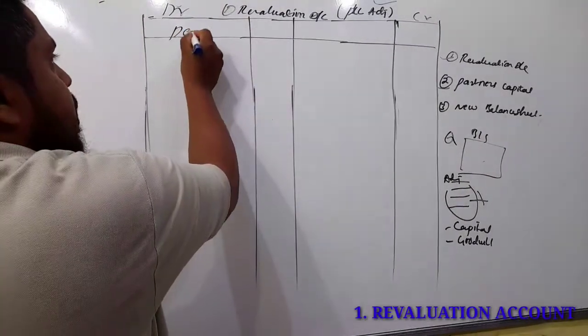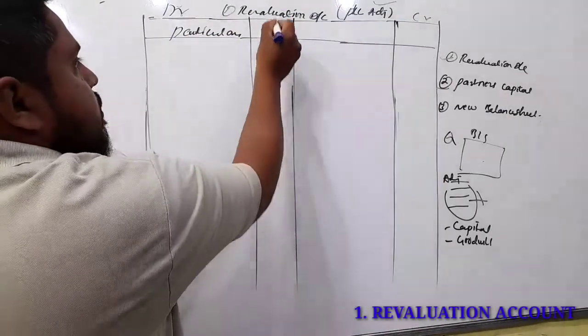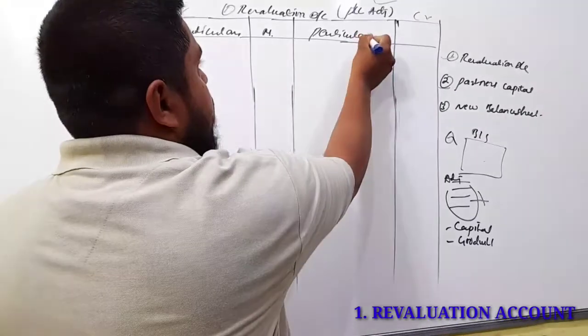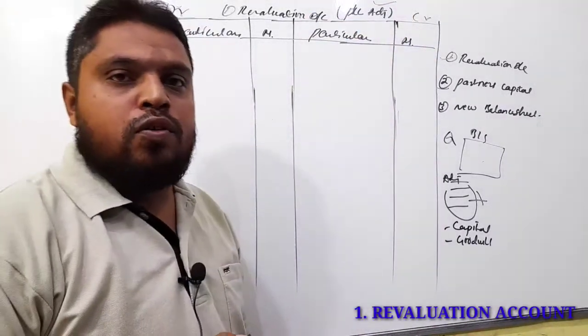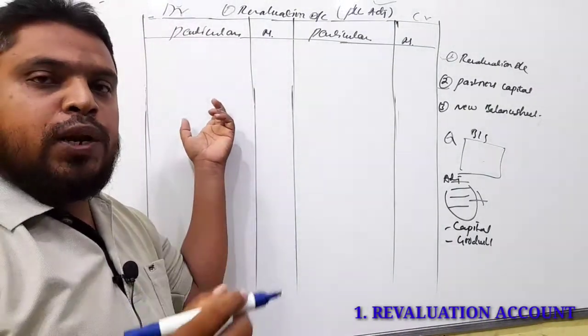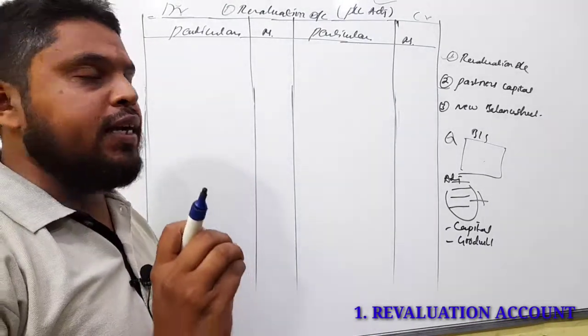You know nominal account is one of the basic concepts of the English system of accounting. Under a nominal account we are going to record all the expenses and losses and incomes and gains.